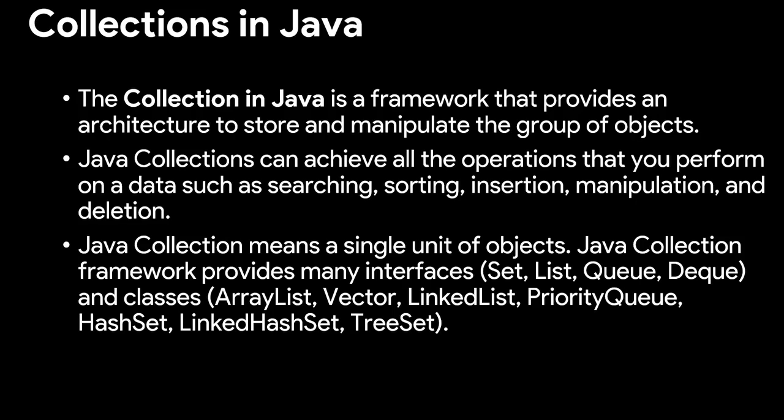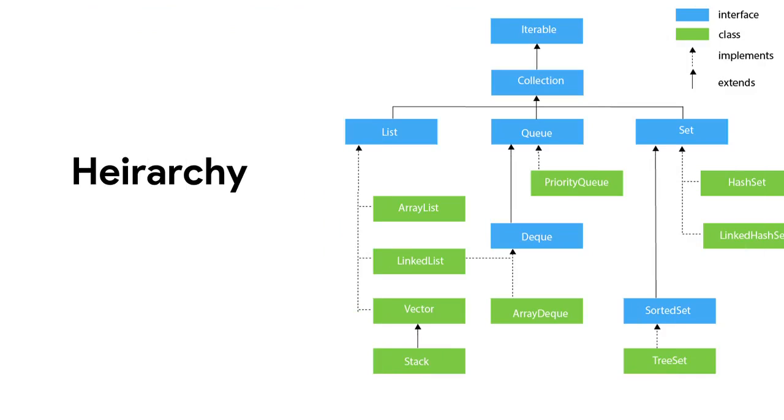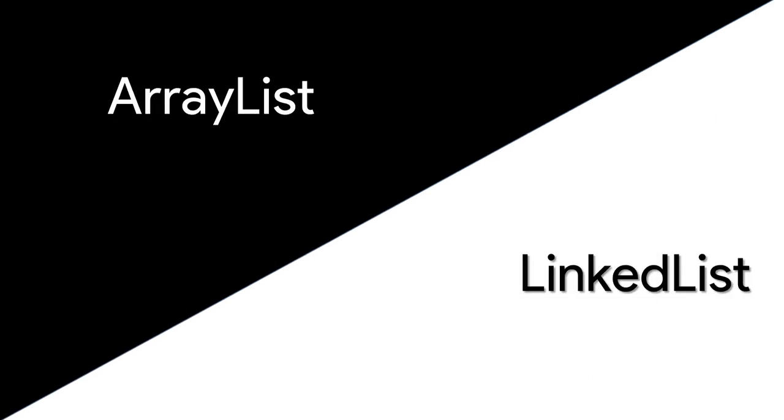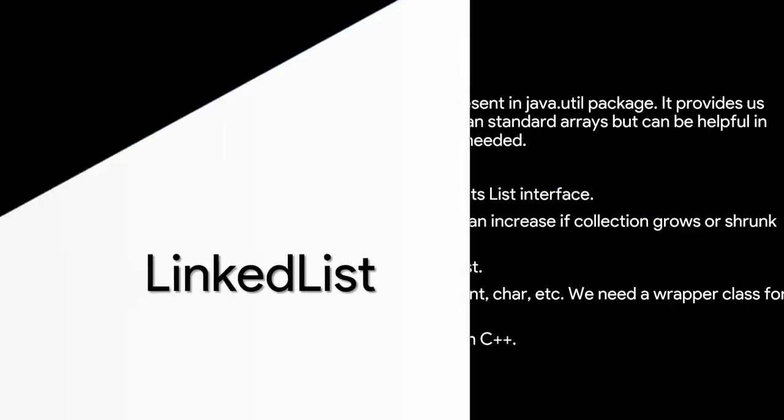Java collection framework provides many interfaces such as set, list, queue, deque, and classes: ArrayList, vector, linked list, priority queue, hash set, linked hash set, tree set. This will be the hierarchy which contains the list, queue, and set and how they are prioritized. On today's topic, we'll be covering ArrayList and LinkedList in particular, and we'll be looking into a program and its output on the same topic.